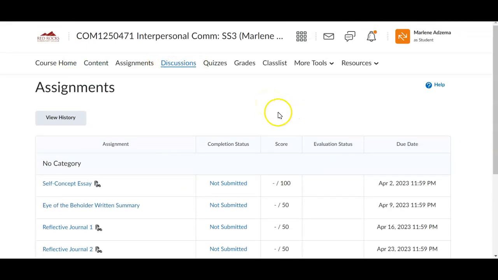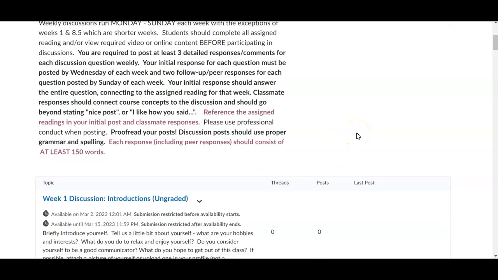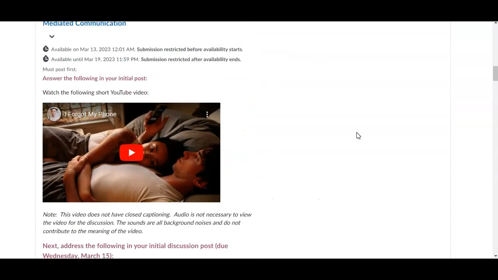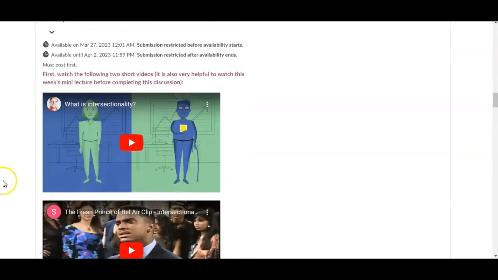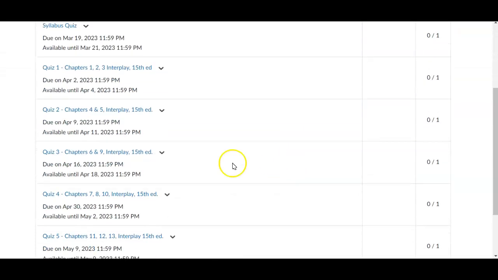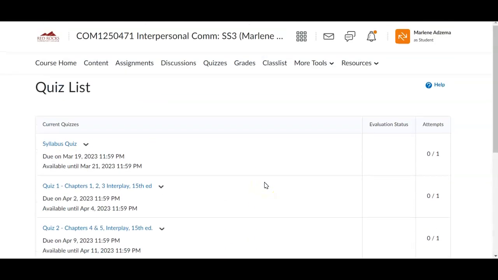Here's a list of all of our discussions. You can also find these in the weekly modules. Information about the discussions, which you can also find in the discussion module under the content tab and the syllabus. So you can go through here and look at all the discussions. If there's videos, I embed them in the discussions. Here's a link to the quizzes. You'll have a syllabus quiz and then 5 quizzes on chapter content, and then this course evaluations and the quizzes, but that's ungraded. And you can see here due dates. This last one's due the last day of class, so that's why it's not later.